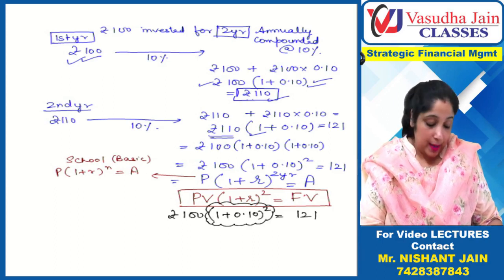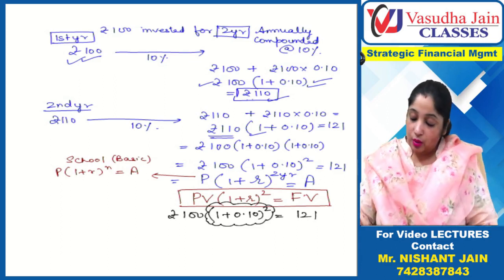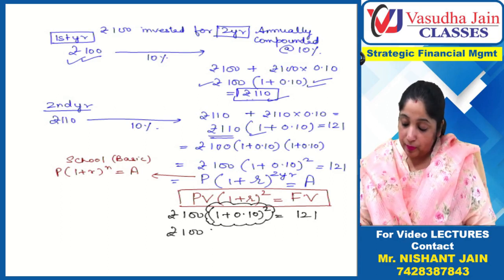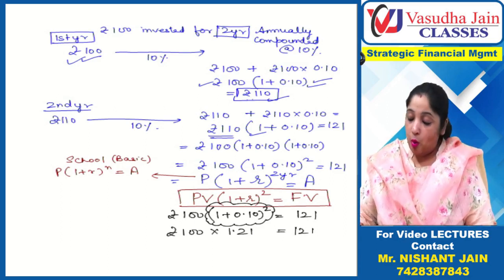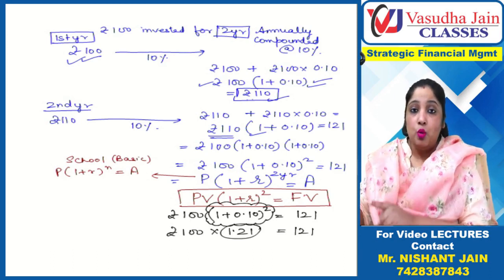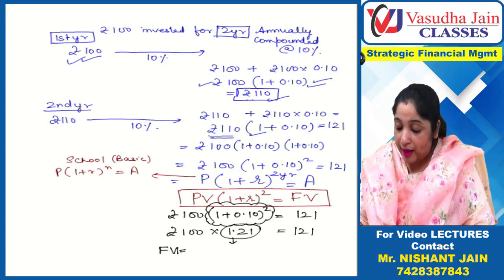1 plus 0.10 into 1.10. So this is coming out to be 1.21, which is equal to 121. Now what is this 1.21? This is called the future value factor. Future value factor.